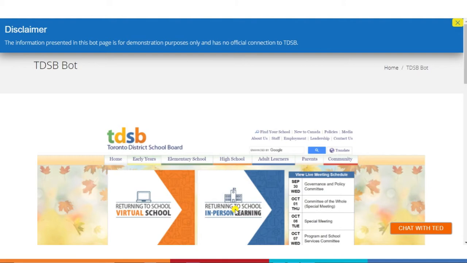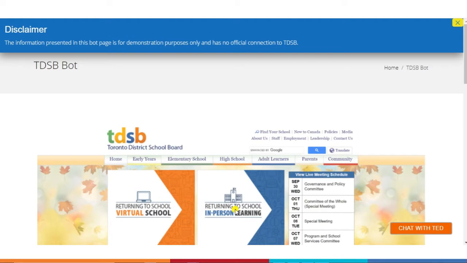I will now demonstrate a cognitive chatbot built on Tangentia Intelligent Automation Platform, and that is powered by IBM Watson Engine. For a demo, we have built a cognitive chatbot for TDSB website and named it as TED. And here we have used advanced machine learning and NLP technologies.